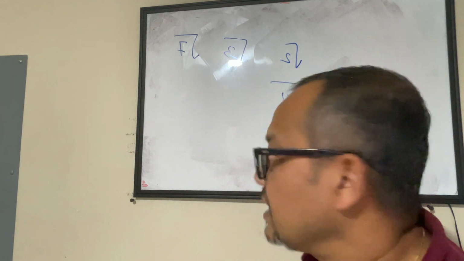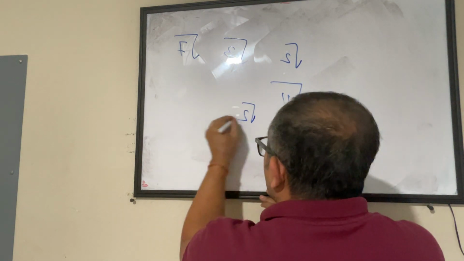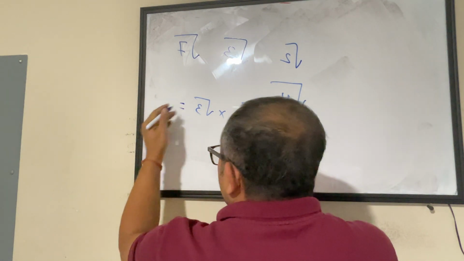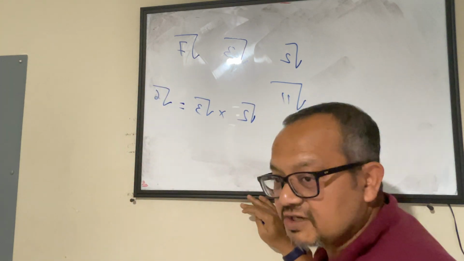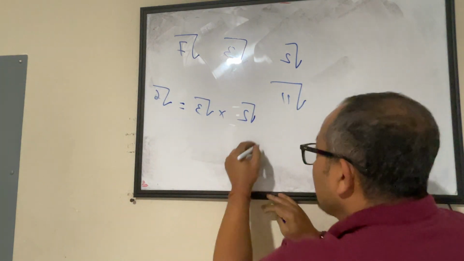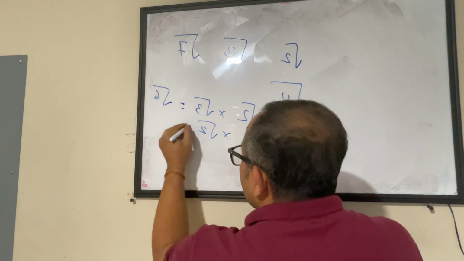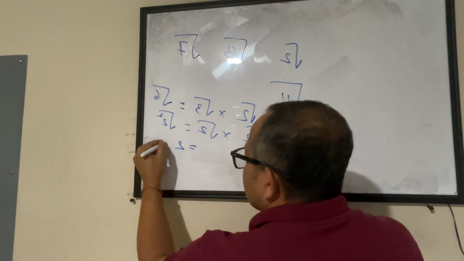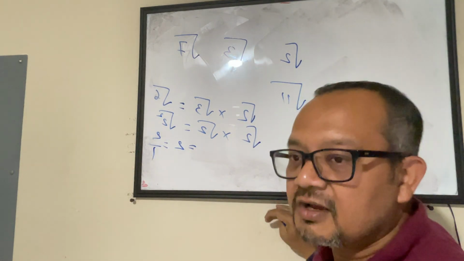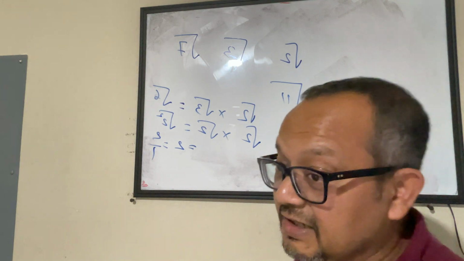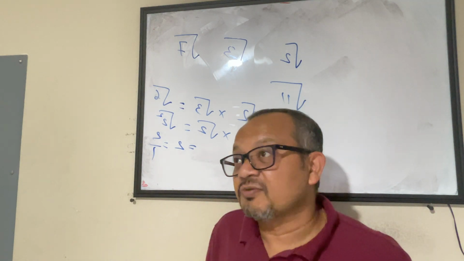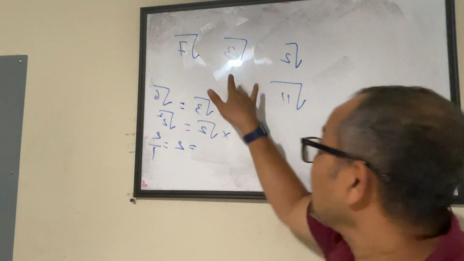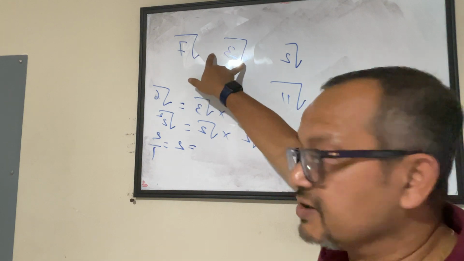So if you're dealing with two distinct irrational numbers, then the likelihood of that being irrational is more. If you're talking about square root 2 multiplied by square root 3, by no means can it be rational. It will end up being square root of 6, which is another irrational number. If you're talking about multiplying square root 2 with itself, that's the only scenario. It will become 2, a rational number. So there's no silver bullet which tells you that if you multiply two irrational numbers, your answer will be an irrational number. No. You have to look at what numbers you're dealing with, and depending on that.